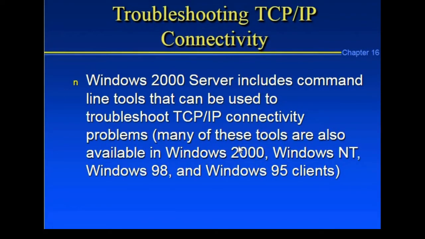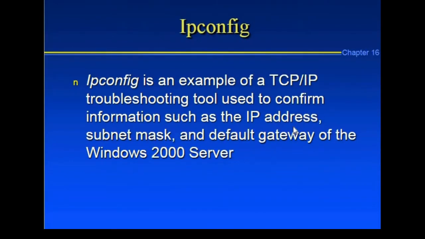Windows 2000 Server includes command-line tools which can be used for troubleshooting TCP/IP connectivity problems. These are also available in Windows NT, 98 and other systems, and can help you understand connectivity step by step. ipconfig is an example of a TCP/IP troubleshooting tool.